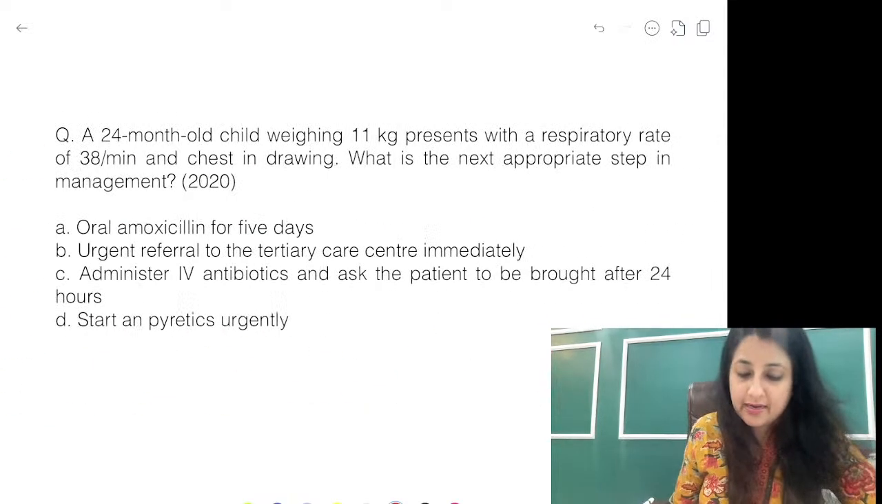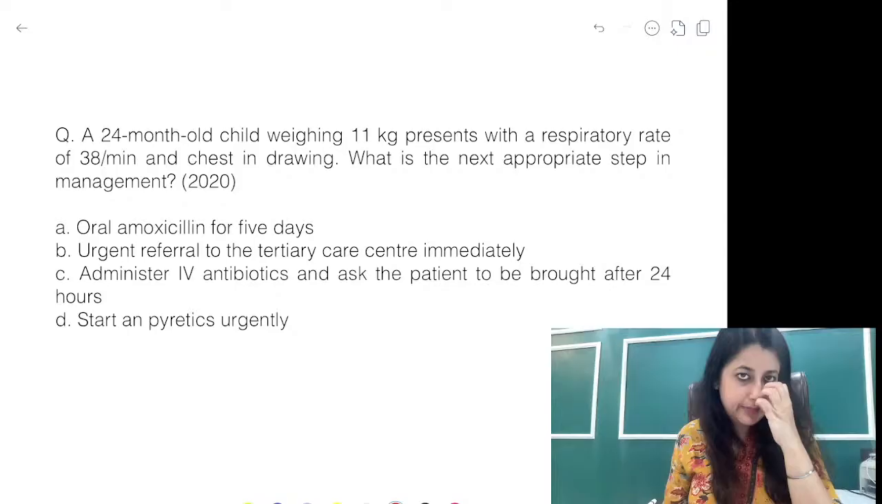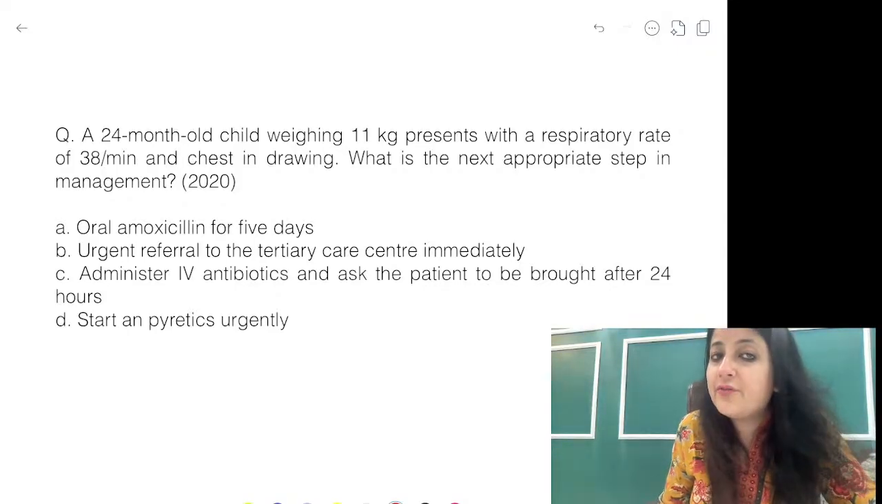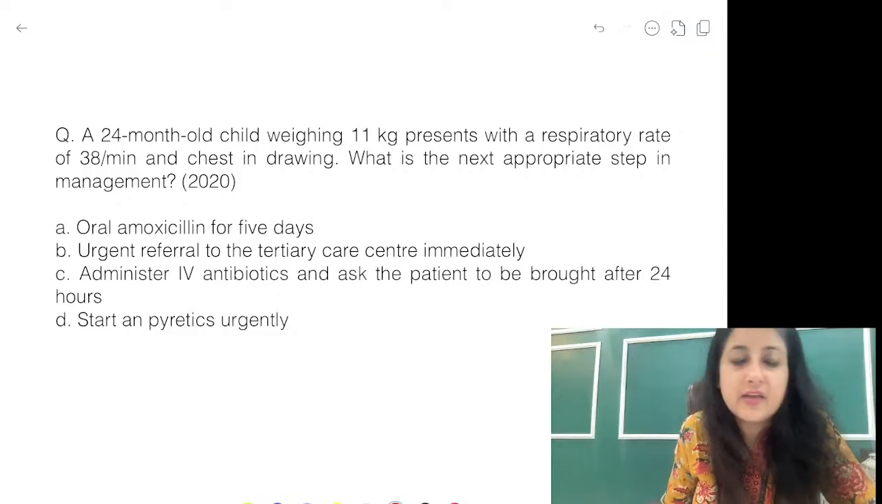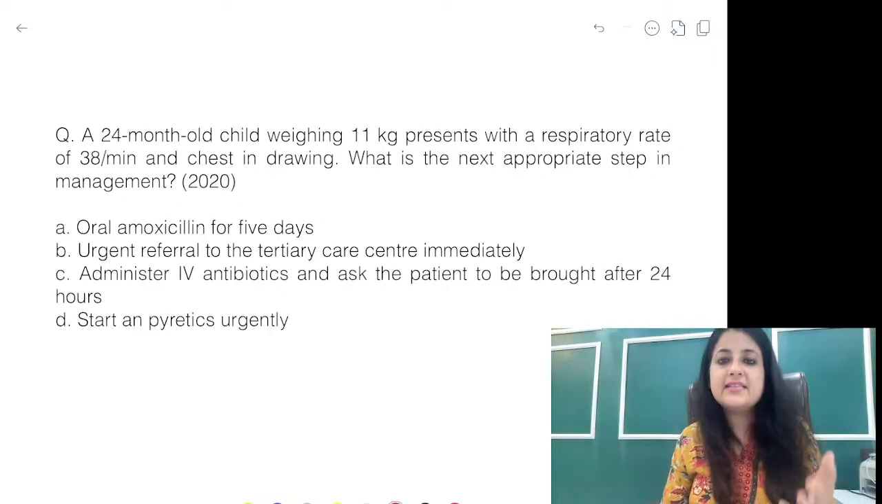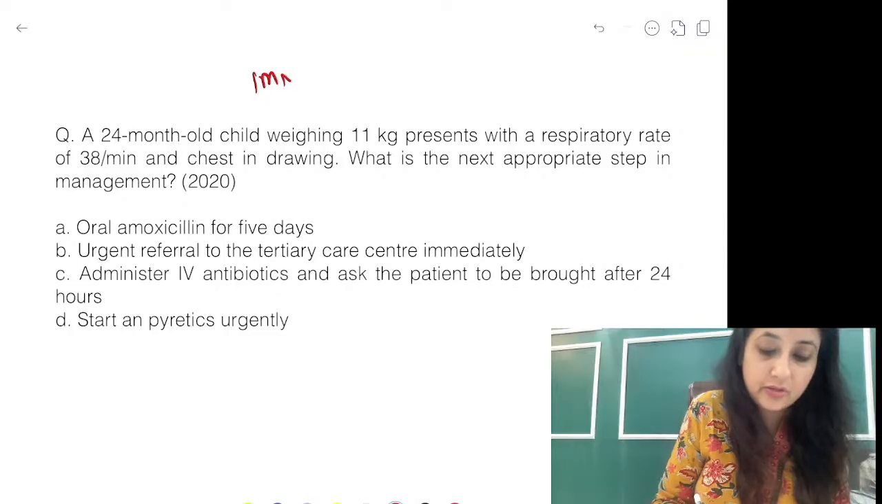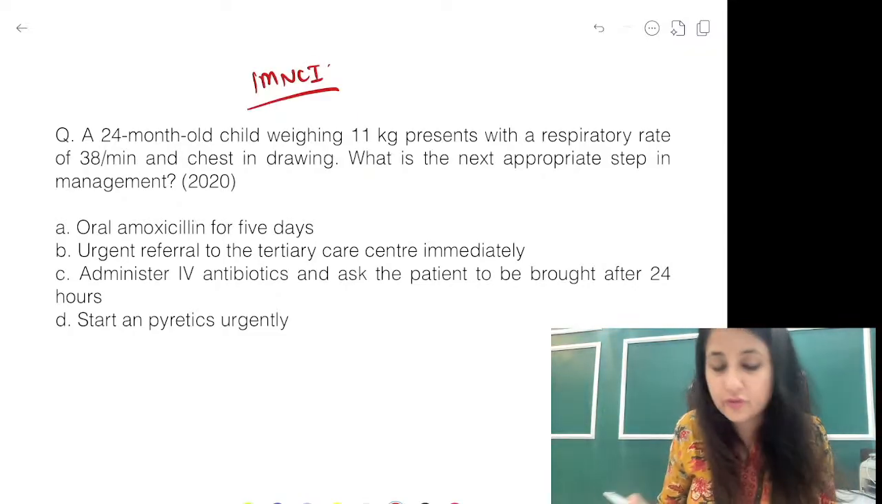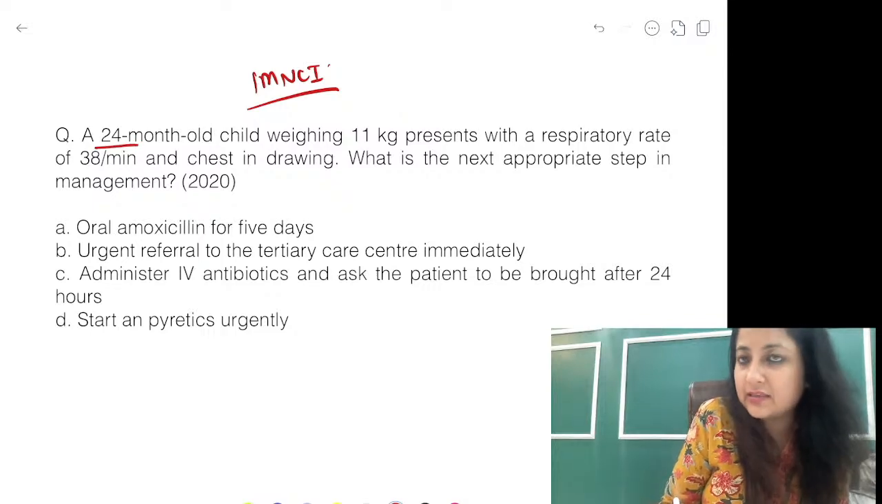Okay, all right. Now we'll do pneumonia, rabies, diphtheria management, and then I'll just show you a couple of slides. A 24-month-old, weighing 11 kg, presents with a respiratory rate of 38 per minute and chest indrawing. What is the most appropriate step in the management? Now you always have to remember that when nothing is mentioned, we will consider according to IMNCI management, where we have a color-coded management. 24 months means we go to the classification for 2 months to 5 years.